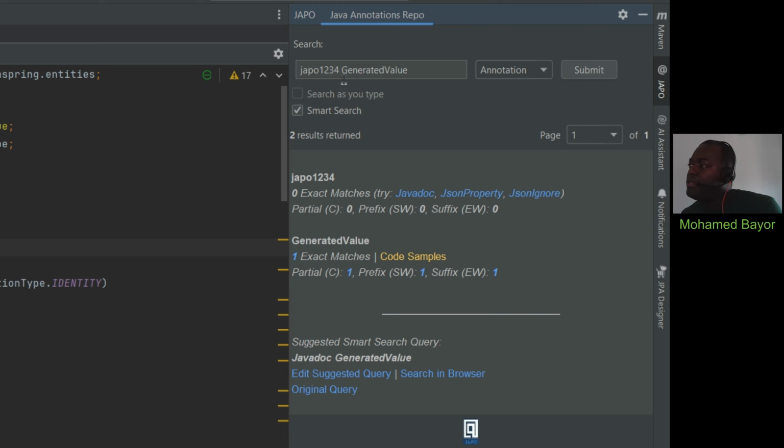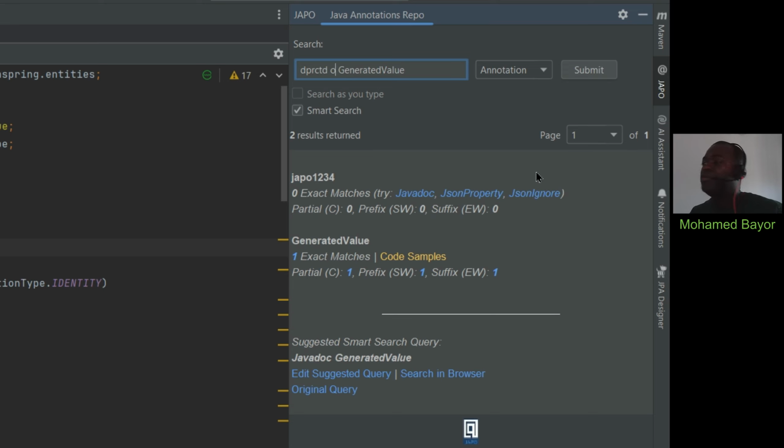Let's say I am in a rush, and I just wanna find out whether or not there are any annotation names written the same way as the deprecated annotation, which is a very well-known annotation in Java. But you just want to do a quick check, not that you needed to do some coding, and you are in a rush. So you can just go ahead and enter some sort of abbreviated versions of the annotation name. You don't even have to know exactly how it's written. You can just enter something like this. And this is for deprecated.